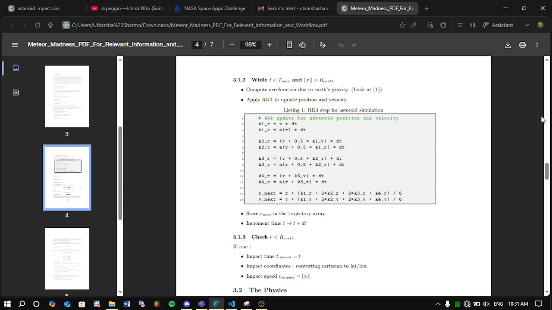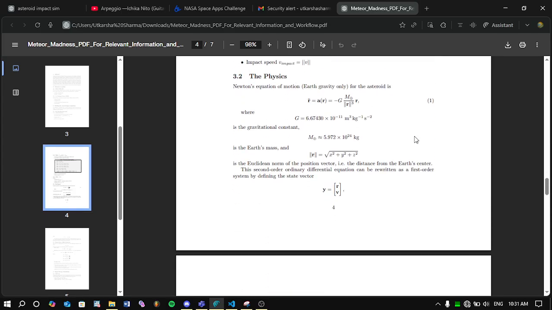Now what is RK4? Let's go down here to understand RK4. So in physics, a lot of differential equations we can't really solve for positions themselves. Now I don't really know if I can solve r's position.